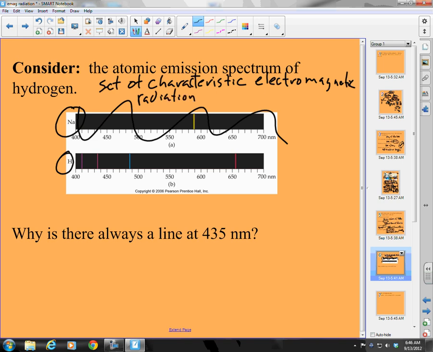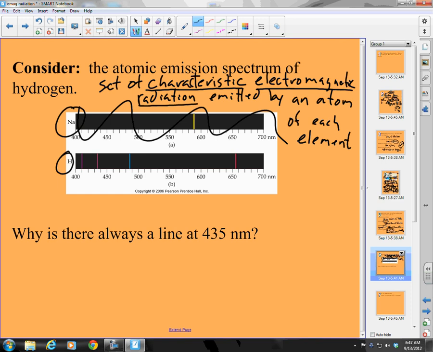emitted by an atom. I guess I should say what atom or element. What do you think is the best way? By an atom of each element. How's that? By an atom of each element. And we have the important word here, I think, too: characteristic electromagnetic radiation. What that means is it is unique.